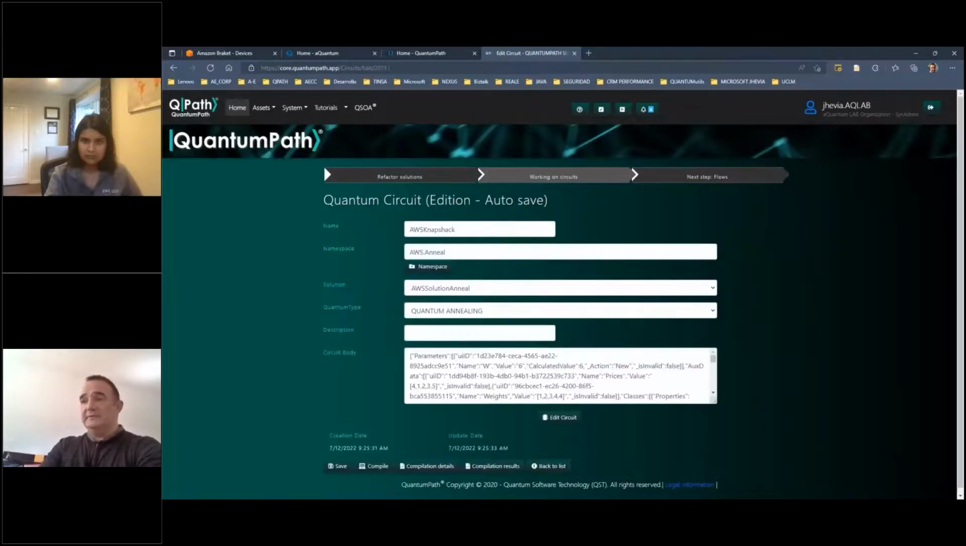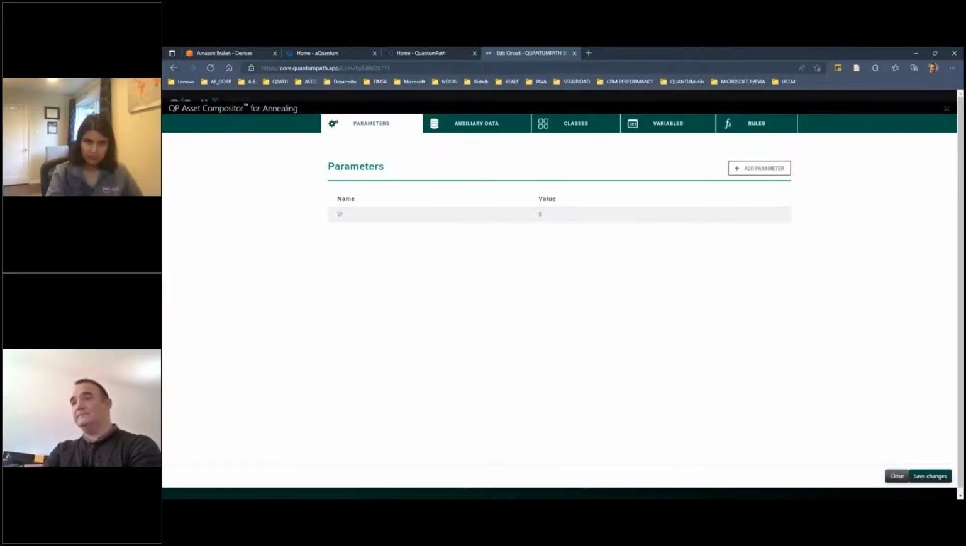If I go to edit, we have the same information as the circuit gates, but with the difference that we are using the quantum annealing technology. In this case, the visual representation and the visual intermediate language could change. If I click on edit circuit, we have defined, for example, the parameter WB, that is the 6 kilograms we want to maximize. We can create different variables to make the problem more mathematical.